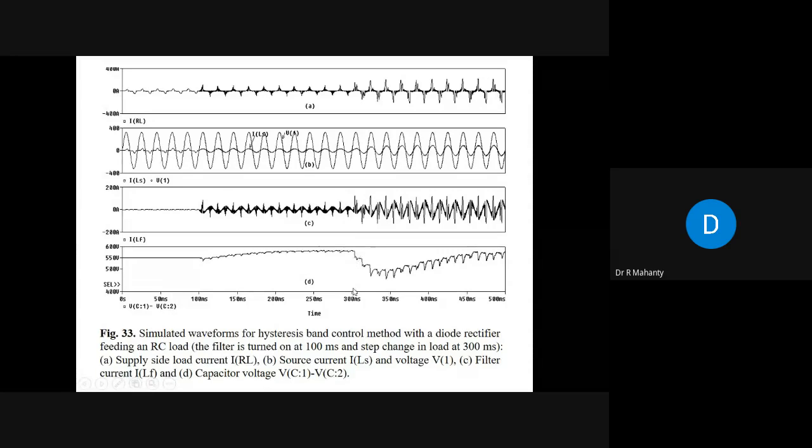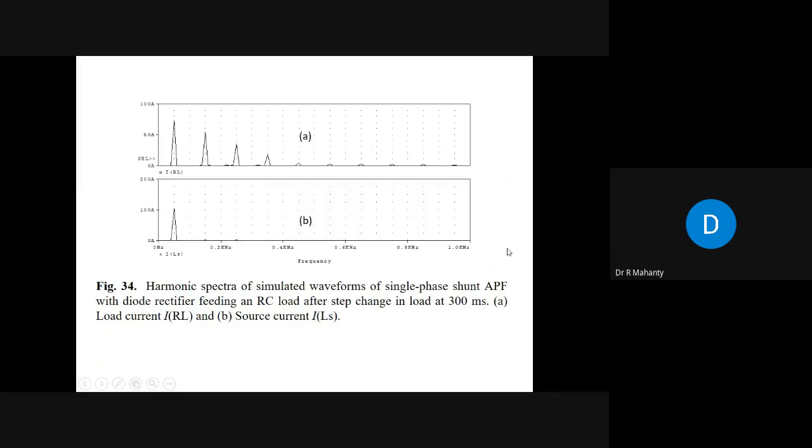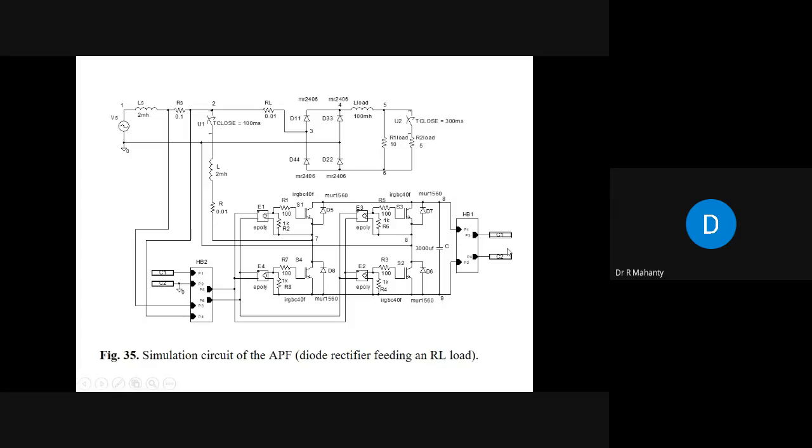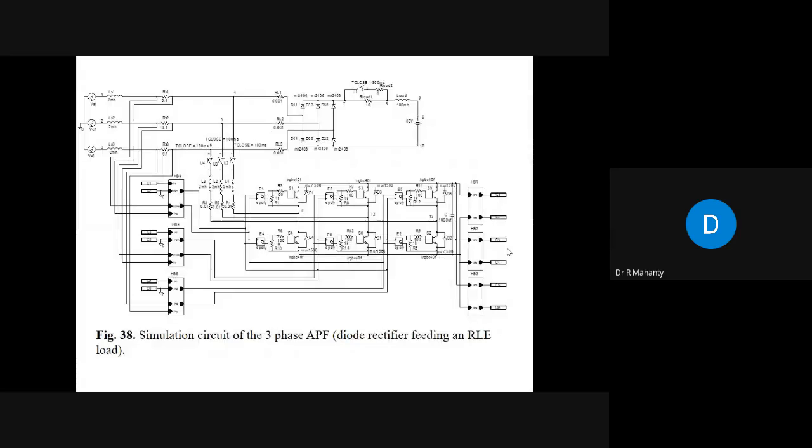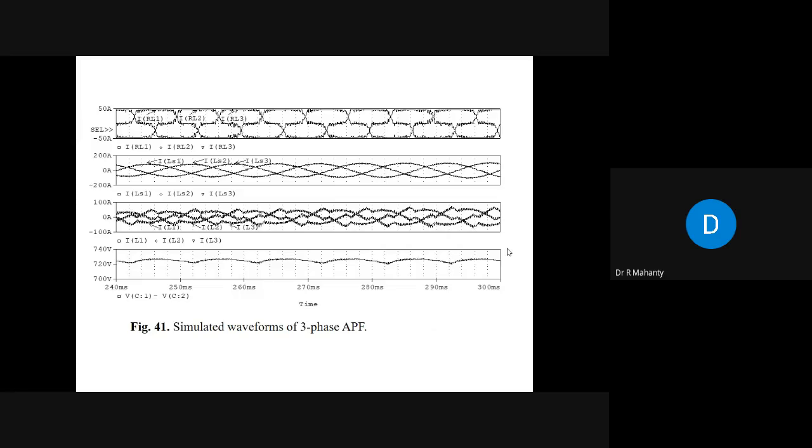When you change the load for some time, what is happening? The capacitor has to supply the power. It is not a voltage source inverter, as I said while designing the capacitor, so it takes some time to come to steady state. Similarly, for RL load also this has been simulated, and you get these results. These are the FFTs of this, and these are the results for the three-phase active power filter, and this is the table.